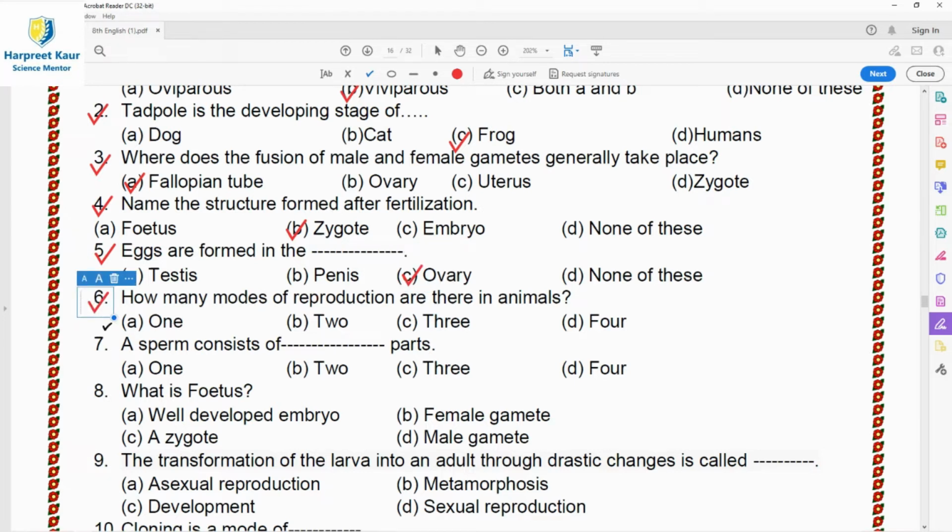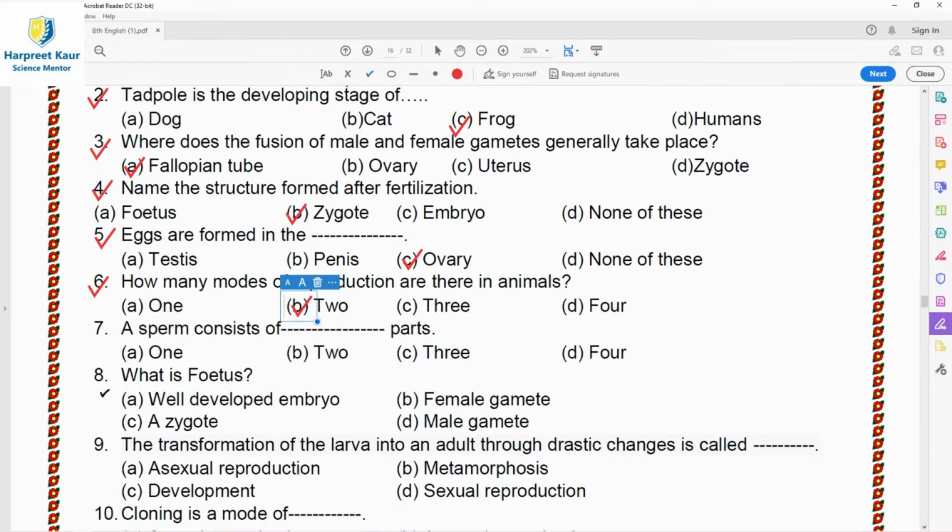Then question 6, how many modes of reproduction are there in animals? We have read this in the beginning of this video that there are two modes of reproduction, sexual and asexual. Sexual, in which two parents are required, asexual, in which only one parent is required. In asexual reproduction, the individual or the animal produced is the exact copy of the parents, whereas in sexual reproduction, the organism has differences. It is not the exact copy of the parents.